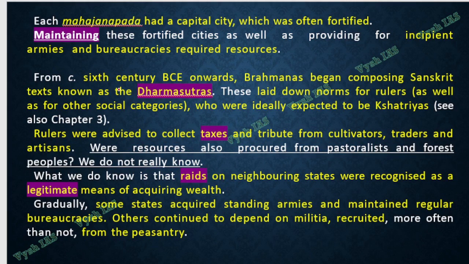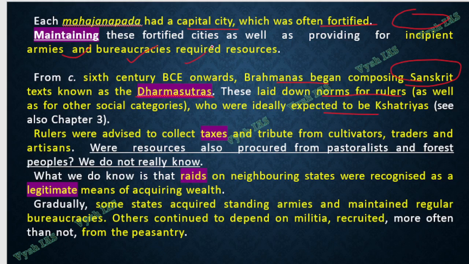As I told, some of the Mahajanapadas had a capital city, fortified also, and obviously when you build a fort, it requires resources. You have to maintain it also, you need armies, you need bureaucracies, you need everything. So at the same time, the Brahmanas used to make books called Dharma Sutras, in Sanskrit language, in which the rules are written, the norms for all the rulers and kshatriyas, like how you should earn money.